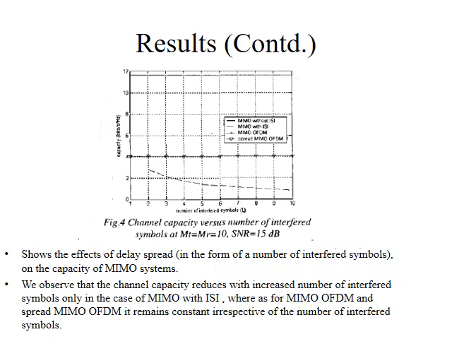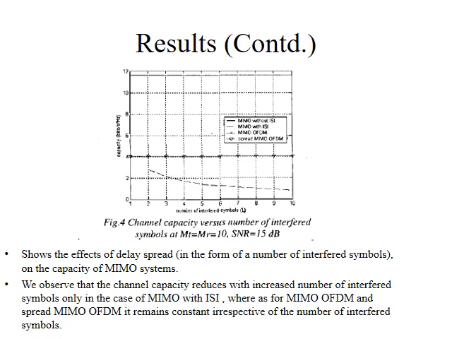Thank you, Avinash. Here is a graph showing the variation of channel capacity with the amount of delay spread of the signal. The amount of delay spread manifests itself in the number of interfered symbols. Thus, for a conventional MIMO system with ISI, as the number of interfered symbols increases, the signal to noise ratio at the receiver deteriorates and thus the channel capacity decreases.